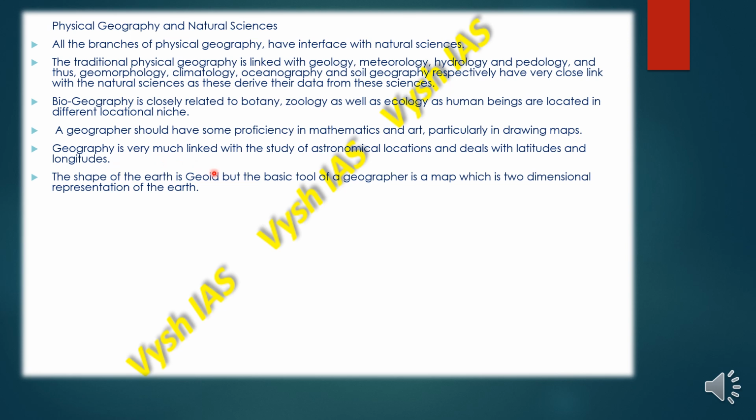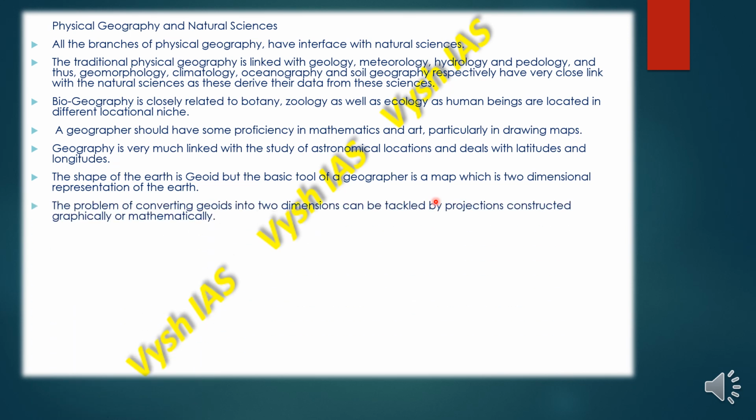Now see, the problem is we can't carry a globe everywhere. It won't fit in our pocket. So the best thing to carry is a map, which is a piece of paper which we can keep anywhere. We can fold it and keep it in our pockets, so it won't take much of our space. The problem of converting geoids into two dimensions can be tackled by projections, which are constructed graphically or mathematically.